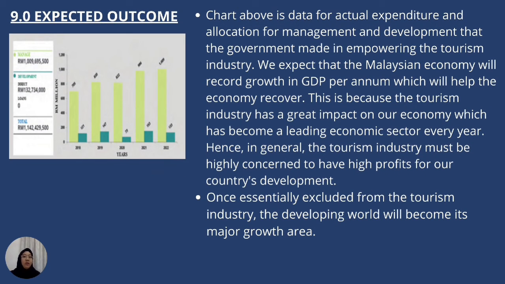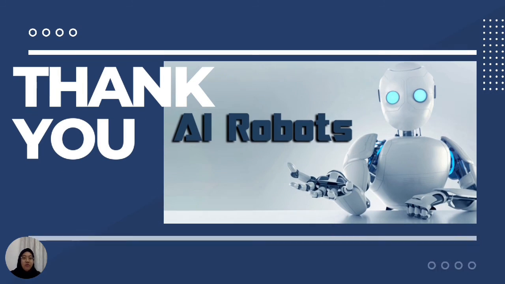Lastly is expected outcome. Beside the chart, data for actual expenditure and allocation for management and development, the government may help in empowering the tourist industry. We expect that the Malaysian economy will record growth in GDP per annum, which will help the economy recover. This is because the tourist industry has a great impact on our economy, which has become a leading economic sector every year. That's all from me.